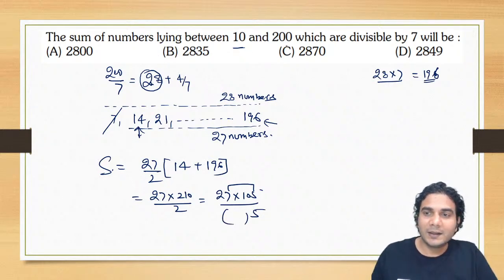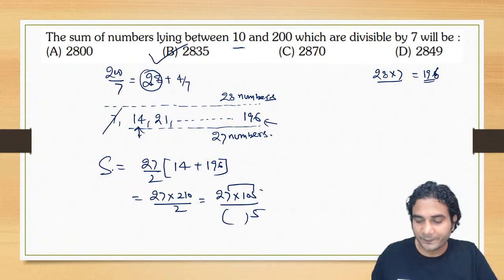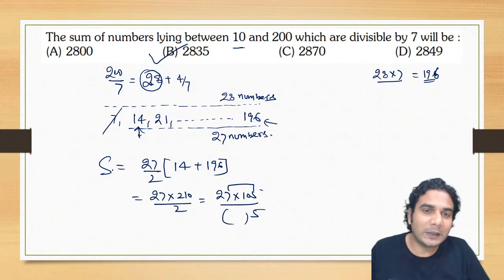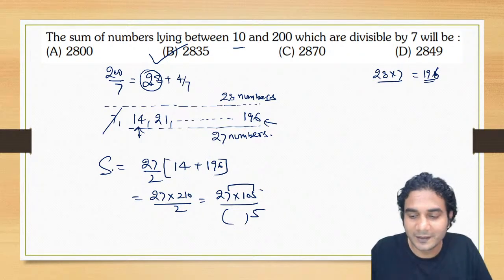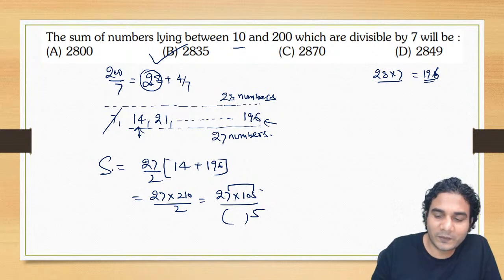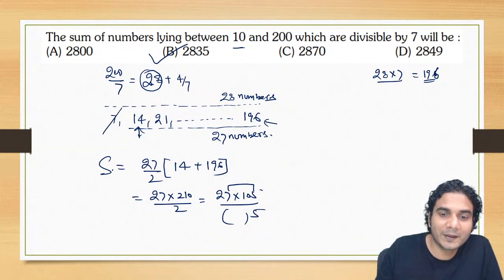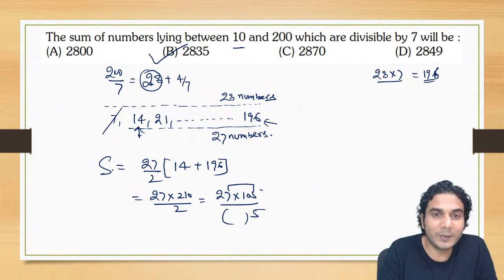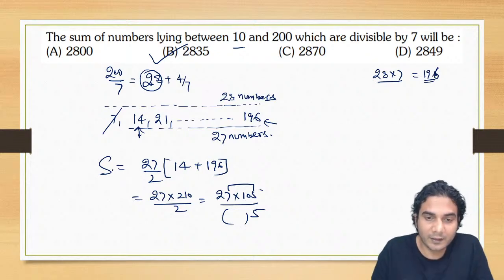You can use that because only one option has unit place as 5. So you can answer this, all right? Obviously, you can calculate, just multiply. It should be 2835. It will just save 10 seconds, not more than that. Okay, so you can multiply it. It is going to be 2835.